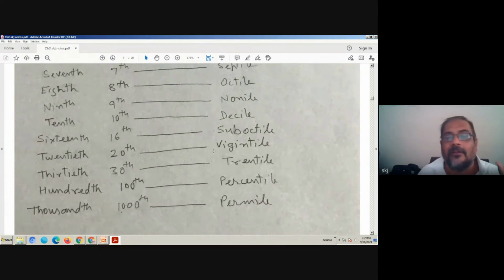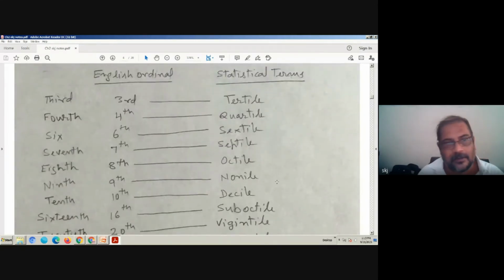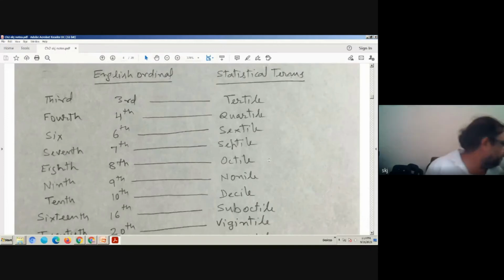Each subject's people use such words very frequently; they have developed their own language. It is also called jargon. Jargon is basically the language used by people of a specific subject.